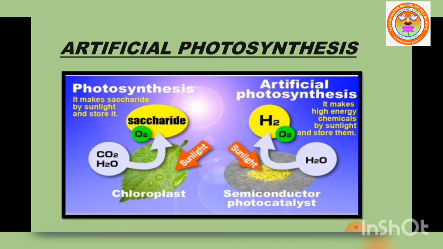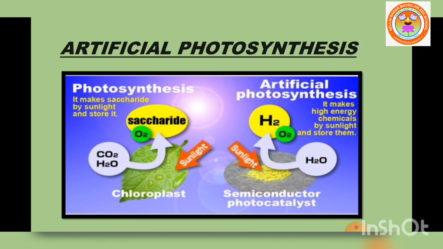Indian scientist C.N.R. Rao, who was conferred the Bharat Ratna in the year 2013, is also working on similar technology of artificial photosynthesis to produce hydrogen fuel. It is a renewable energy.